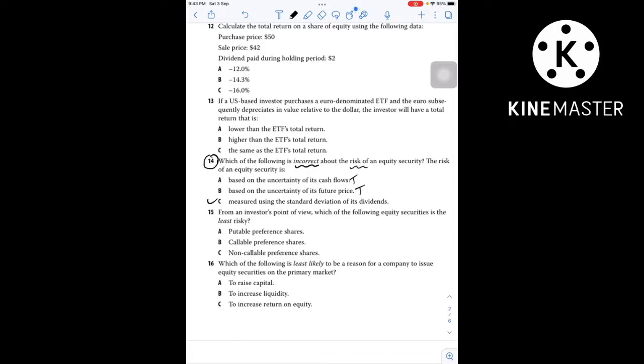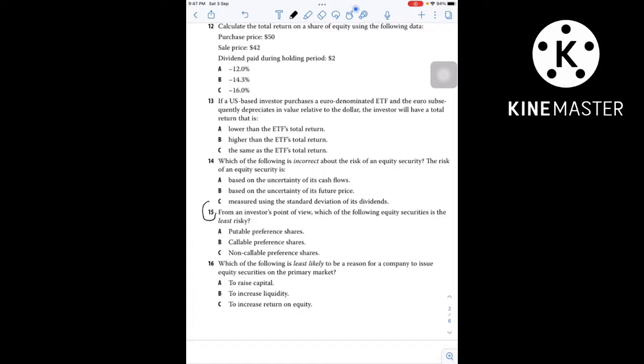Let's read out why option C is incorrect. Option C is saying measured using the standard deviation of its dividends. No, this is completely incorrect, because as I told you, firms are under no contractual obligation to pay dividends. So some companies may pay dividends, some companies may not pay dividends. So we cannot use standard deviation of dividends in this case. So therefore option C is an incorrect statement.